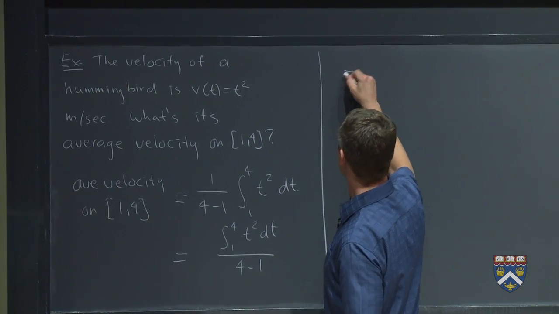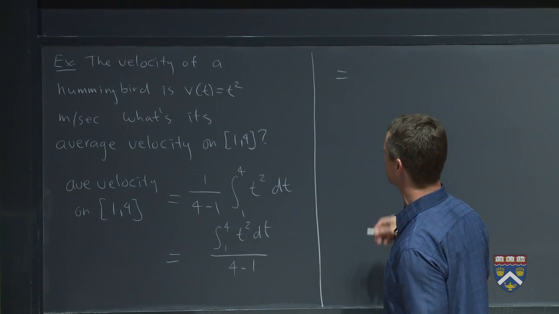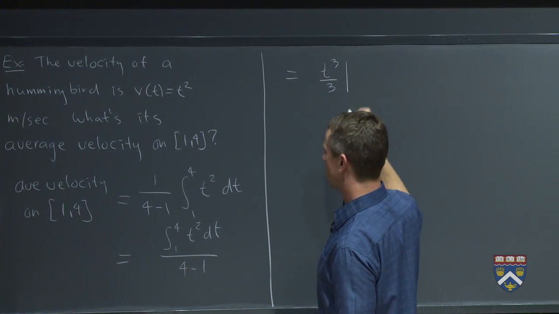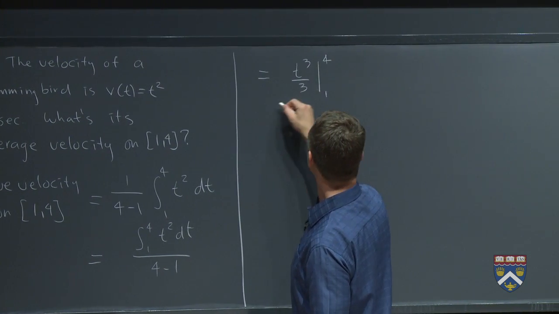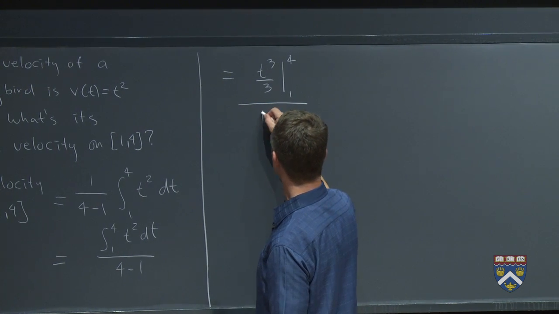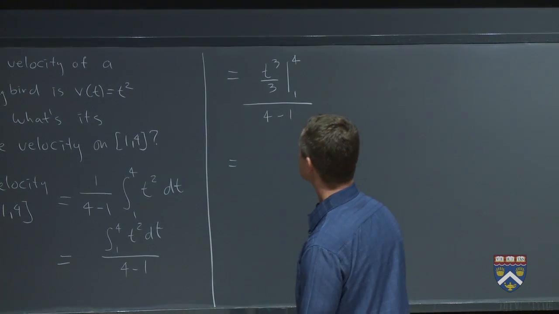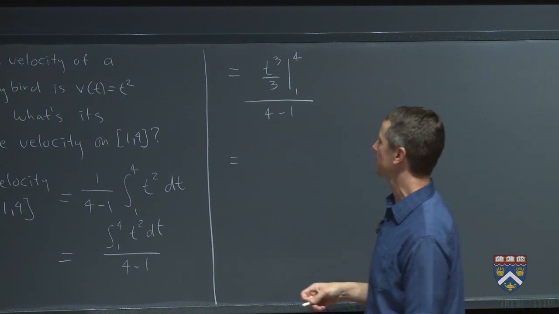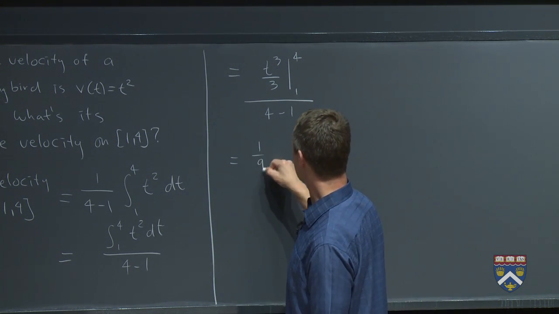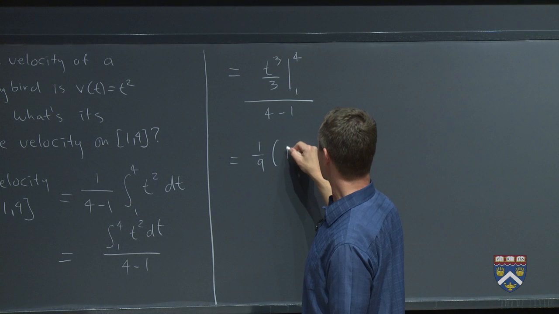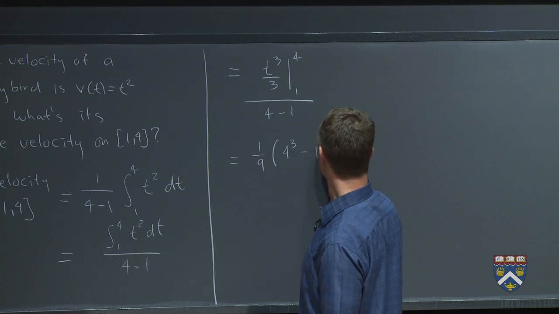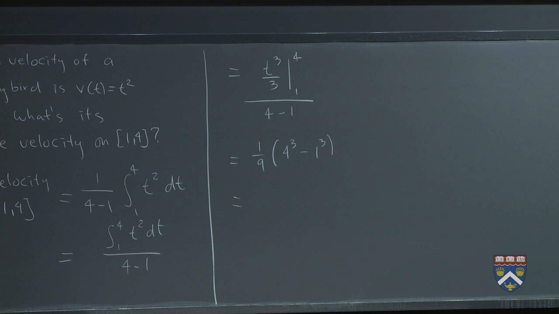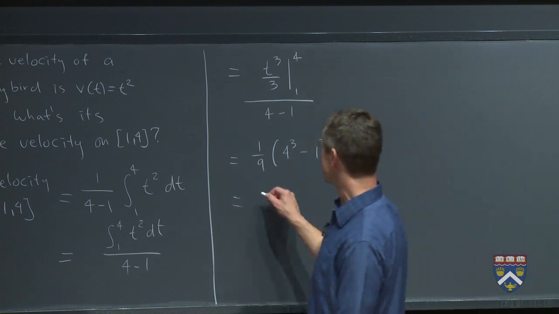And then the fundamental theorem tells us how to do this. We need to find an antiderivative of t squared. That's t cubed over 3. We're evaluating that from 1 to 4. This is all divided by 4 minus 1. So this is really a 3 on the bottom, and then we've got another 3 there. So this is like a 1/9 out front. Plug in the top one, 4 cubed minus 1 cubed. So 4 cubed is 64, minus 1 is 63, and 1/9 of that is 7.